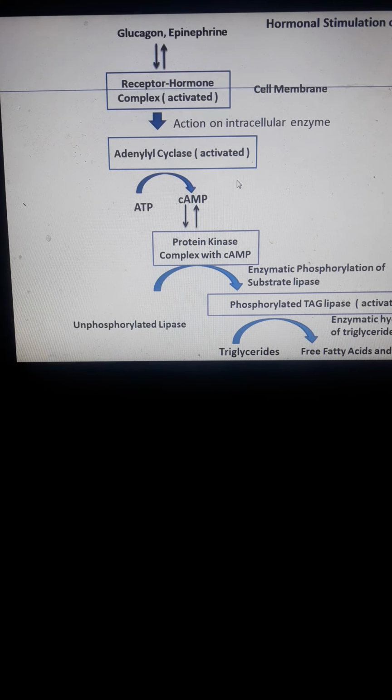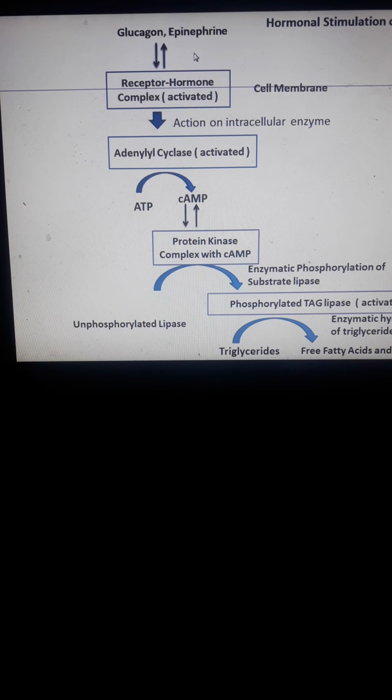So we have hormonal stimulation of the lipolysis process in the body. Glucagon and epinephrine are the hormones. When glucagon or epinephrine binds with the receptor, take note, this is a reversible process. The hormone binds with the receptor and a receptor-hormone complex is activated.